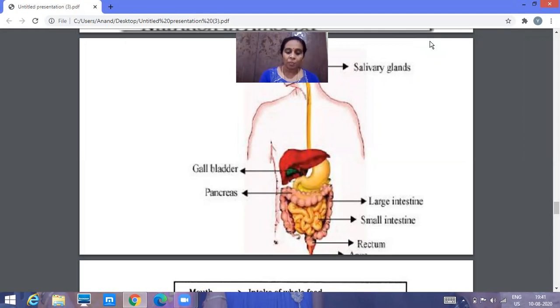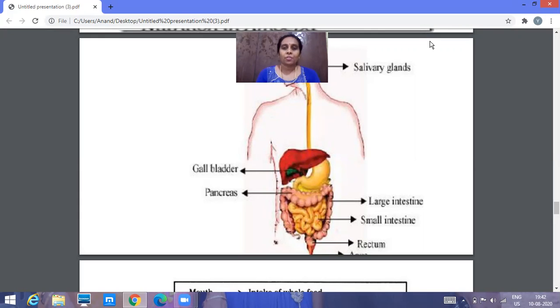So yeah, human beings are complex animals, as you know, because human beings have a giant body with two legs, two hands, so it has a complex structure. So they have a complex digestive system also, not only a complex structure. The human digestive system is composed of the alimentary canal, and some accessory glands are also present.